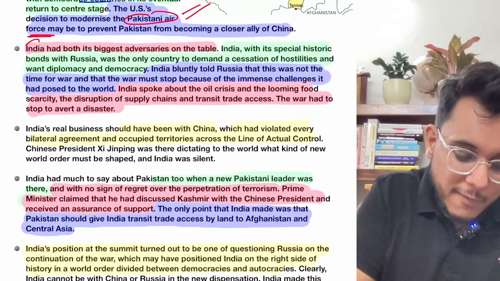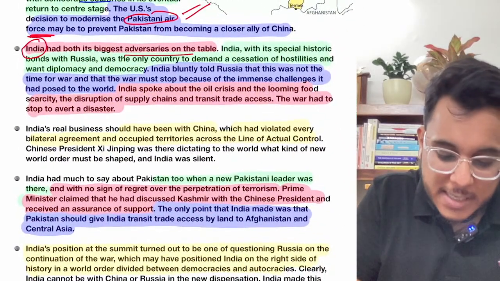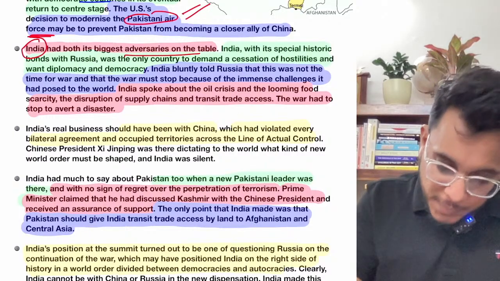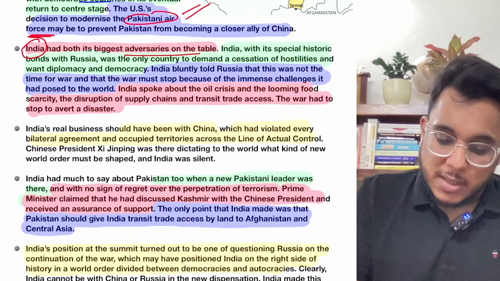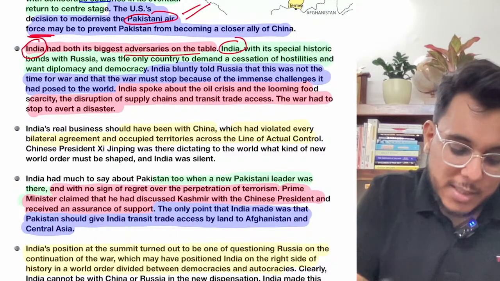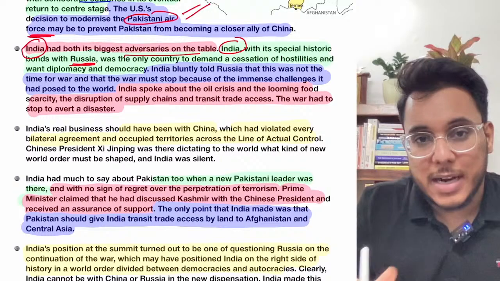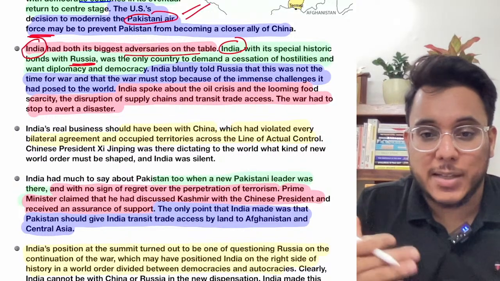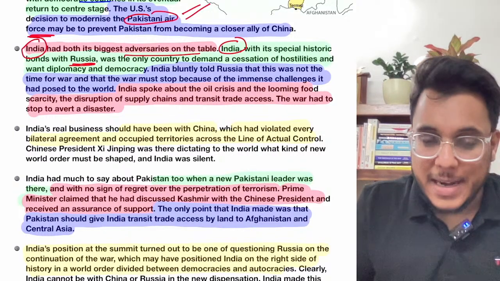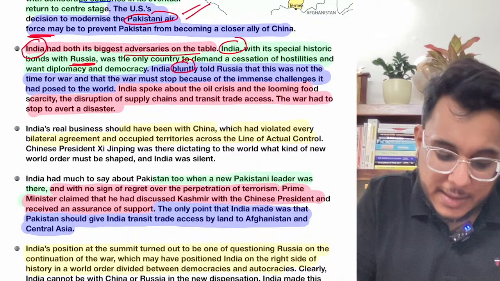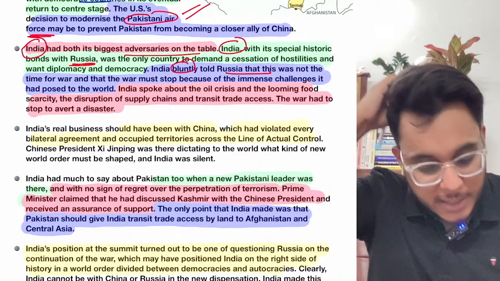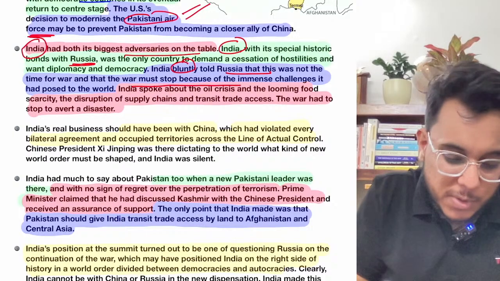Now, when we talk about India, India has the biggest adversaries on the table. In the SCO, Pakistan and China were there. India has special relations with Russia, and India wants the hostilities to be removed and normalization to come. India has also told Russia in this SCO summit that the war must stop right now.